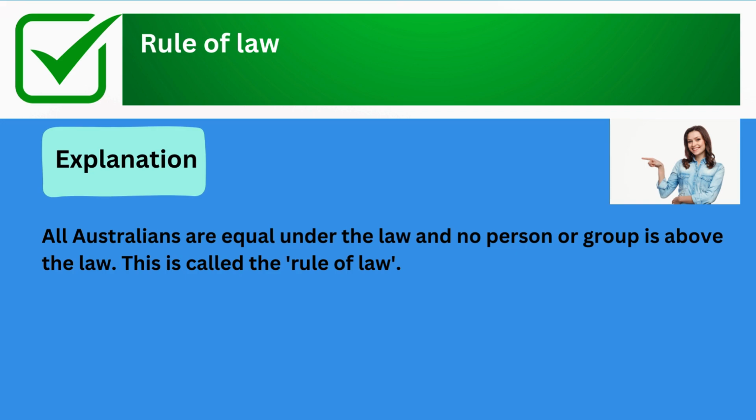The correct answer is rule of law. Explanation: all Australians are equal under the law and no person or group is above the law. This is called the rule of law.